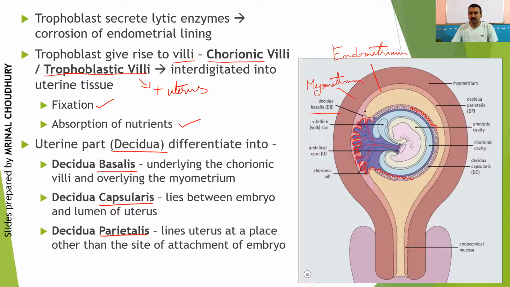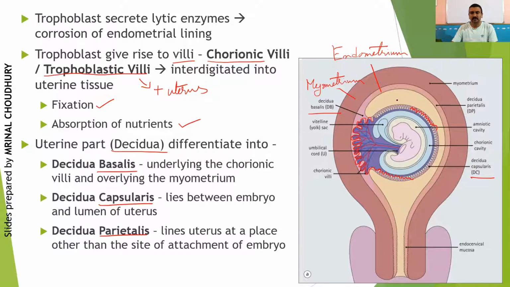Right? However, you can see that a part of the endometrium is associated with these small villi also. They are not fully functional villi, but they are still helping in getting interdigitated with the endometrium tissue. So here also you have some endometrium tissue where the villi are interdigitated. That endometrium tissue is called the decidua capsularis. And then there is a part of endometrium which is not associated with the fetus at all. That is this part of the endometrium.